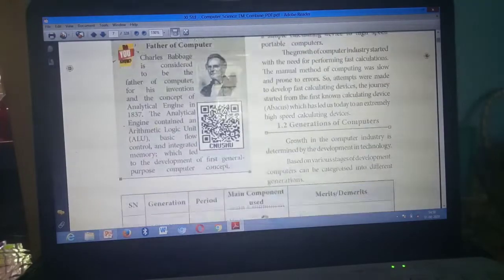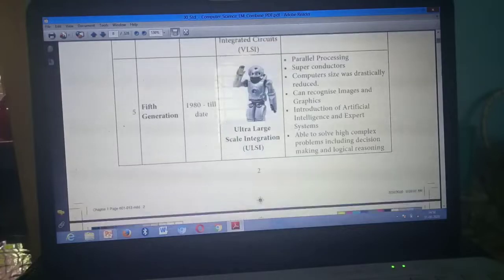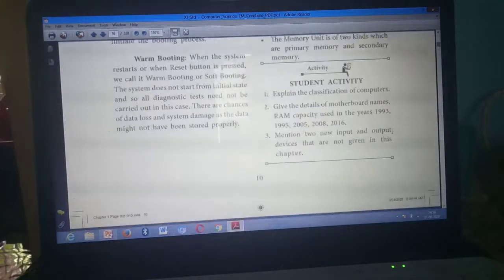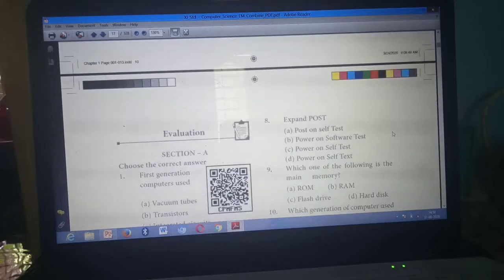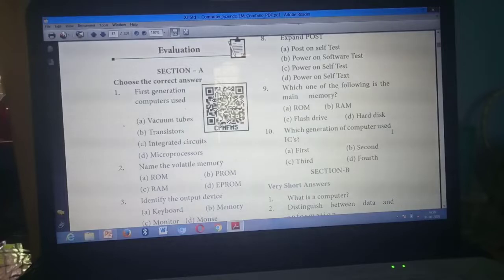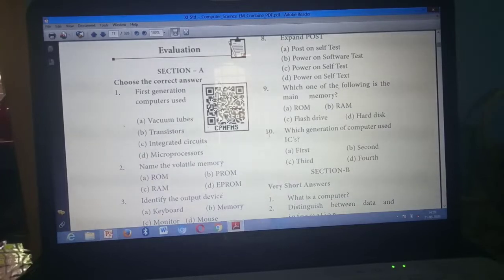Take page number. In the textbook, all of you take page number 11. Okay. Have you all taken? First we are going to mark the one word questions. Section A. Please listen carefully and mark it. So read the first question.